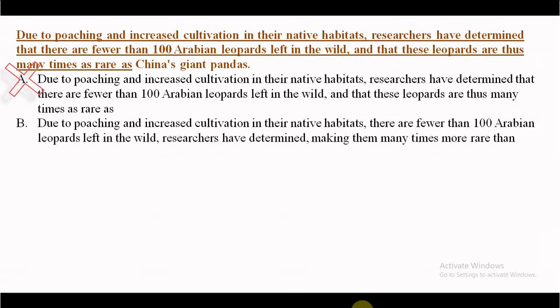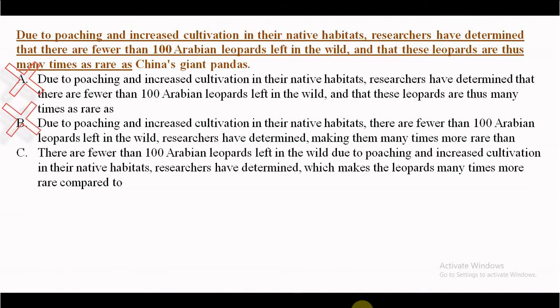Option B. Due to poaching and increased cultivation in their native habitats, there are fewer than 100 Arabian leopards left in the wild. As you know, due to is a modifier for a noun. Here the noun is 100 Arabian leopards, and that is why it is incorrect, because Arabian leopards cannot be poaching and cultivation. So option B is out. Option C. There are fewer than 100 Arabian leopards left in the wild due to poaching and increased cultivation in their native habitats. Researchers have determined which makes the leopard many times more rare compared to and so on. As you know, it is exaggeration anyway. Let us talk about due to.